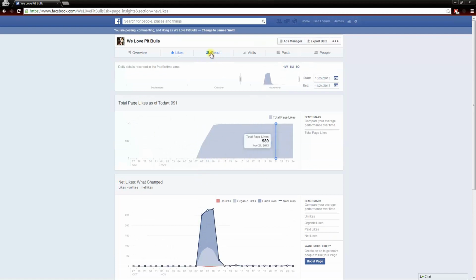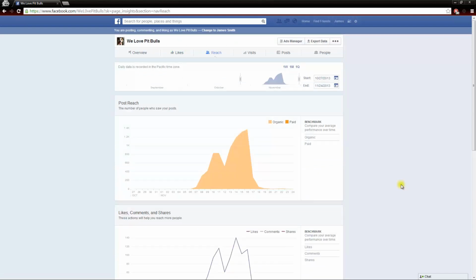Next up, we have the reach. This is going to show us how many people are seeing our status updates. And again, we have a paid section and an organic. As you can see, I have 0 paid reach, which is really good. So all these views here are on my status updates completely free to me. That 1,370 people saw my status update. I don't even have 1,370 fans. So people are liking and commenting and sharing my status update, and their friends are seeing it as well.